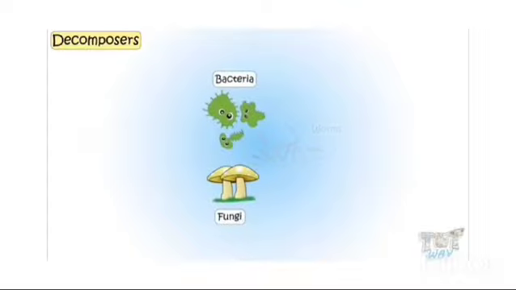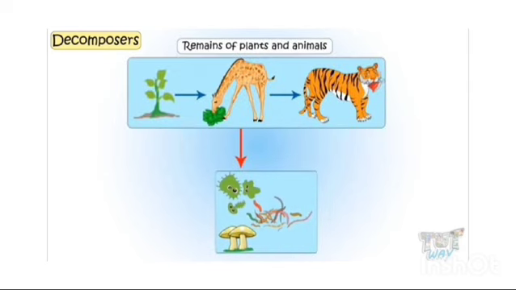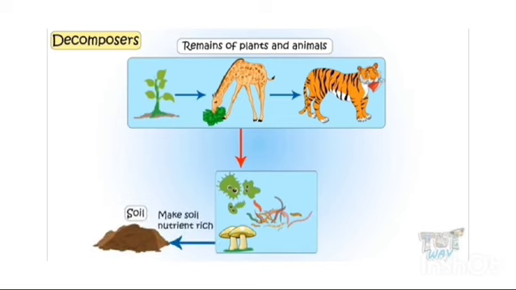Now let's see what are decomposers. Decomposers are microorganisms like bacteria, fungi and worms. They depend upon the dead bodies of plants and animals. As they eat the remains of plants and animals, they enrich the soil. The soil provides the nutrients for plants to grow.